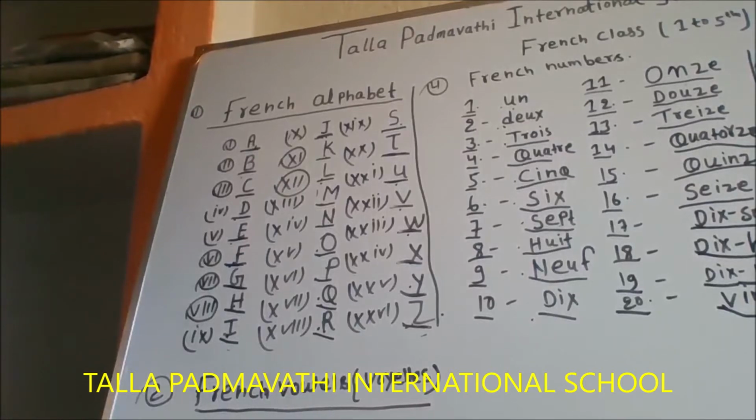So in the French language, when you make a sentence, often we don't pronounce the last letter of a word.